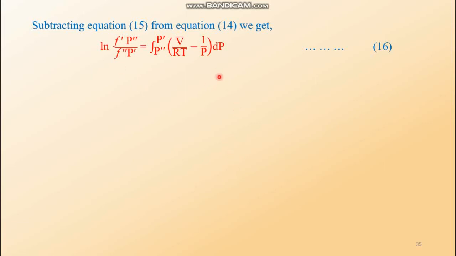So this equation number 16 can be simplified now. If the lower limit pressure p double prime approaches 0, then at low pressure, pressure and fugacity are the same. That means real gases behave ideally, and in that situation pressure and fugacity have no difference. So in that case these two terms, p double prime and f double prime, cancel each other.